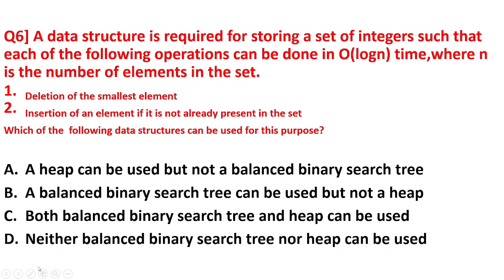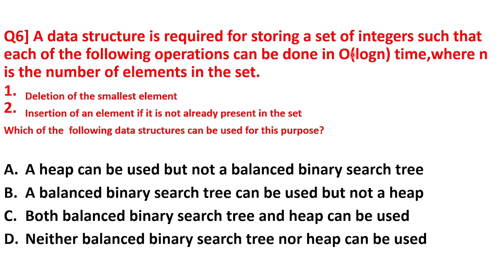Question number 6 is a data structure is required for storing a set of integers such that each of the following operations can be done in O log n time, where n is the number of elements in the set. Now first condition is given deletion of the smallest element and second is insertion of an element if it is not already present in the set. Which of the following data structures can be used for these two purposes? And the time complexity is given what? Log n time. So which data structure will be used?